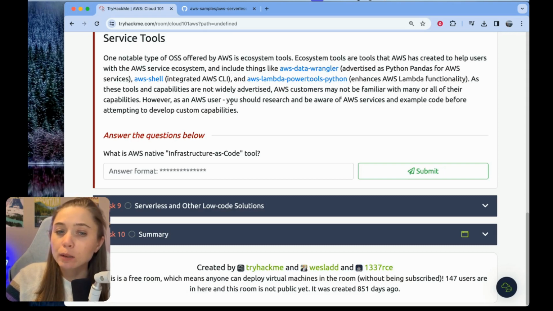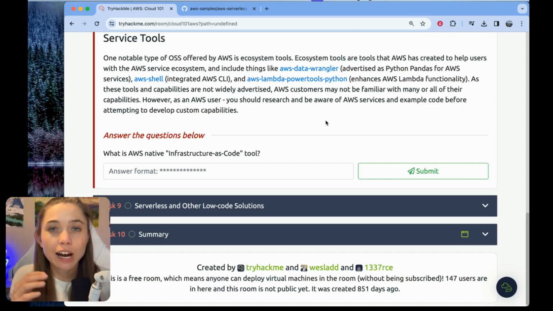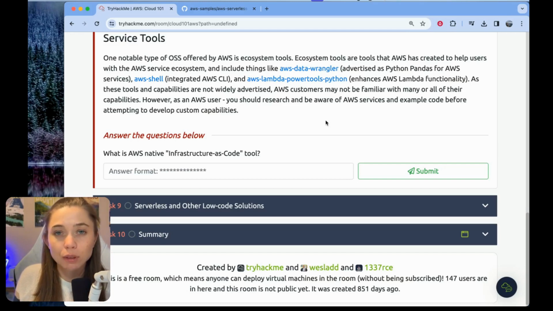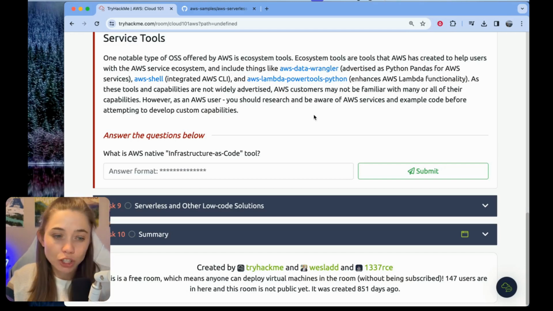However, as an AWS user, you should research and be aware of AWS services and example code before you try and go wild developing your own custom stuff. I guess that's the moral of the story: do your research as you're learning the cloud and learn about the open source tooling that's in place to help you build faster, which is a good message.